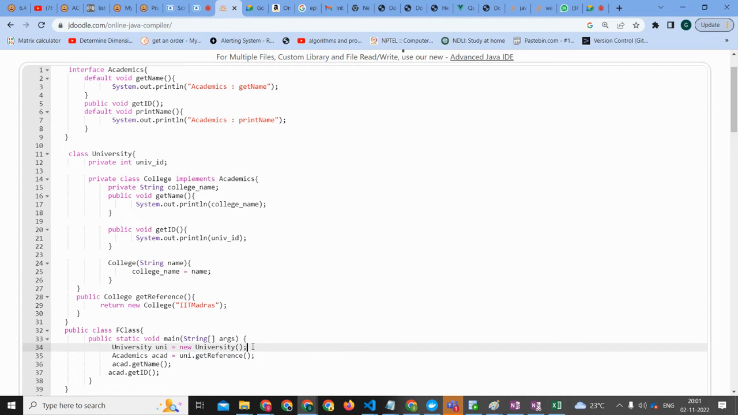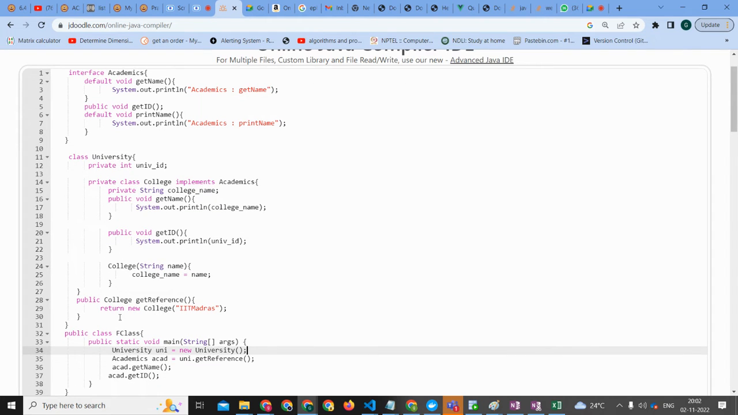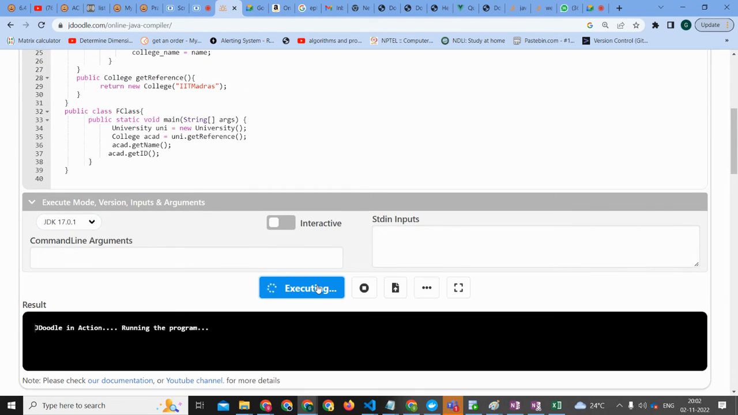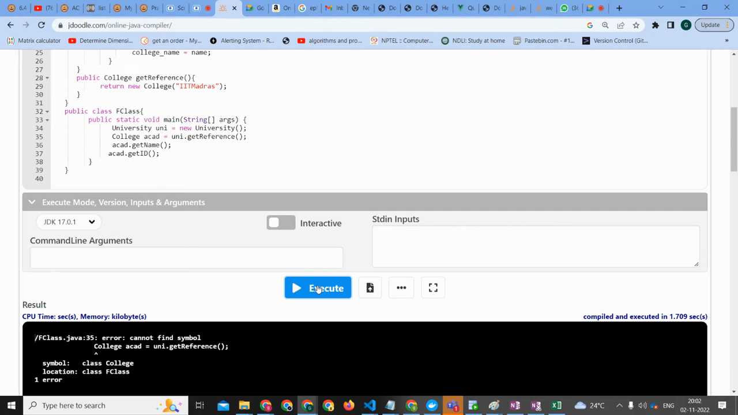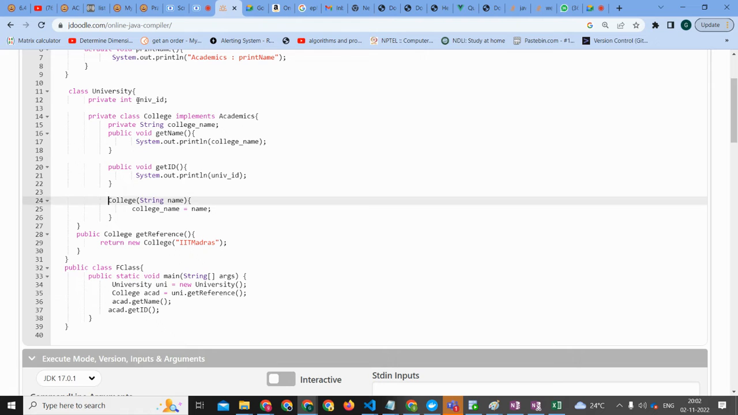Now this acad is of academics type. So now this acad has this college name, IIT Madras. One second, I just want to confirm something. Now this is of college type, right? And if I don't have this also, let me see if the IDE allows it. Cannot find symbol. So this college class is a private class, and that private class can only be seen inside of the university.